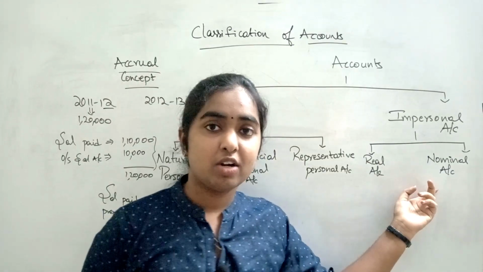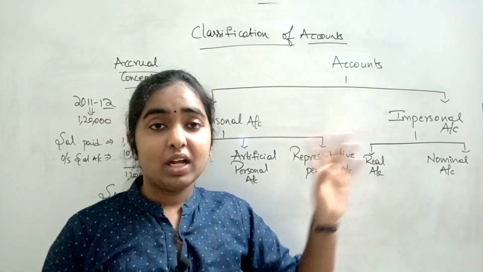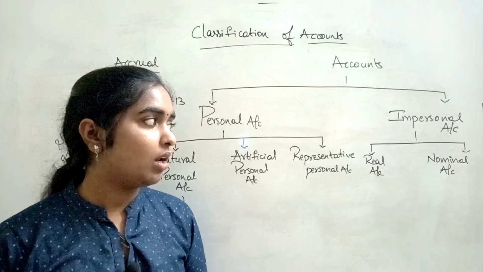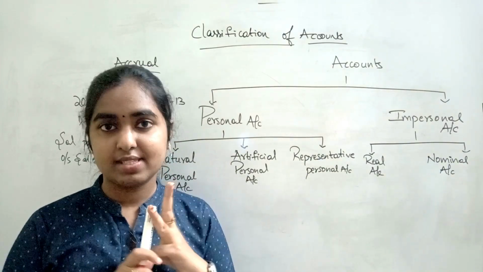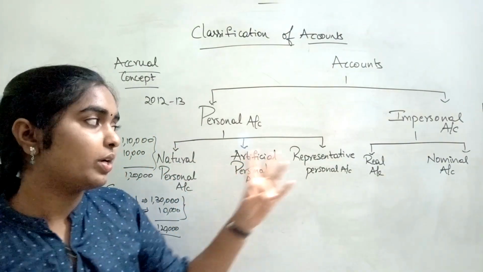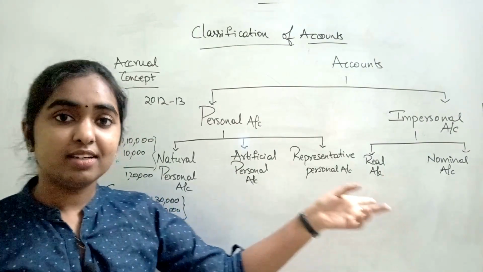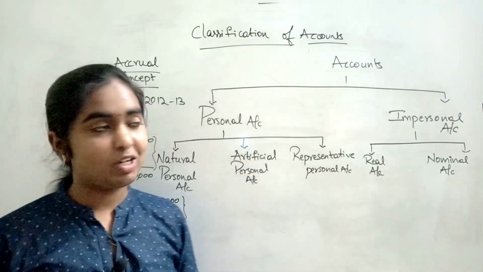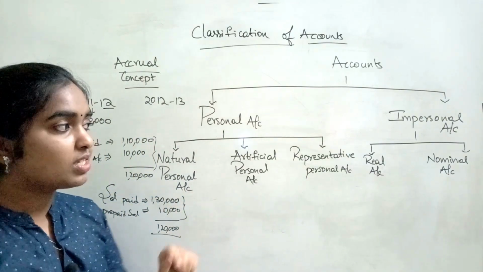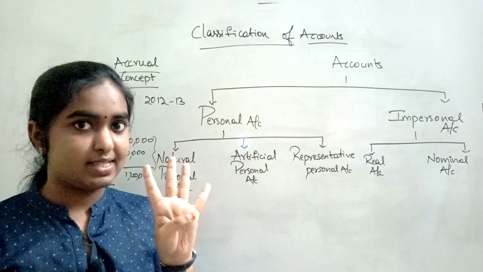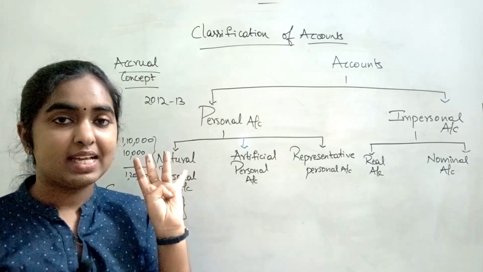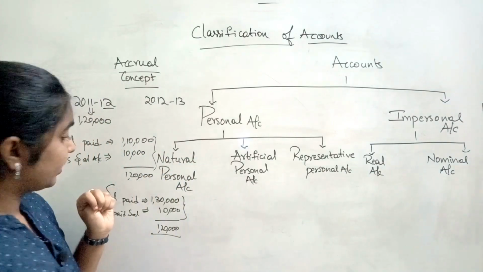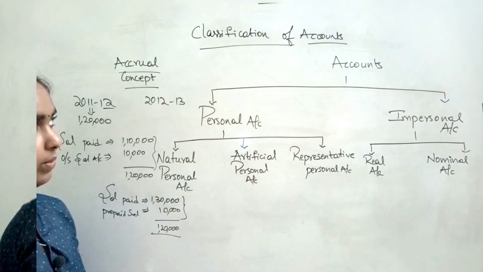And what is this nominal account? Nominal account will be consisting of all expenses, incomes, losses and gains. So these four will be included in nominal account. I have been taking an example of salaries, right? So these salaries will be coming under this nominal account because salaries is an expense. So this nominal account will be consisting of four things: expenses, incomes, gains and losses. Okay, so this is all about classification of account.